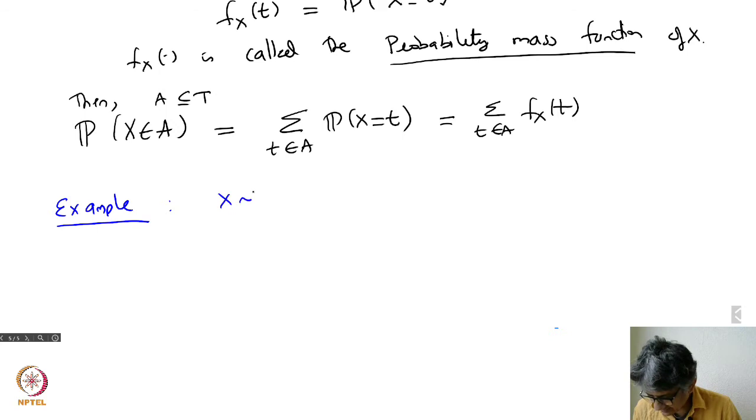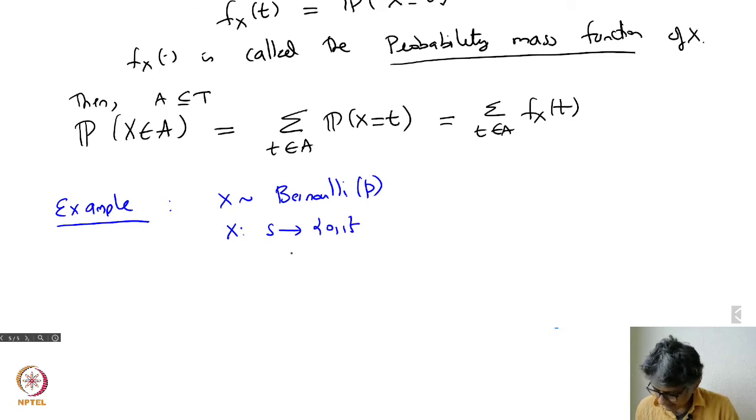Let's say X is a Bernoulli P if the following happens. There is some sample space S from which X maps S to {0, 1}.